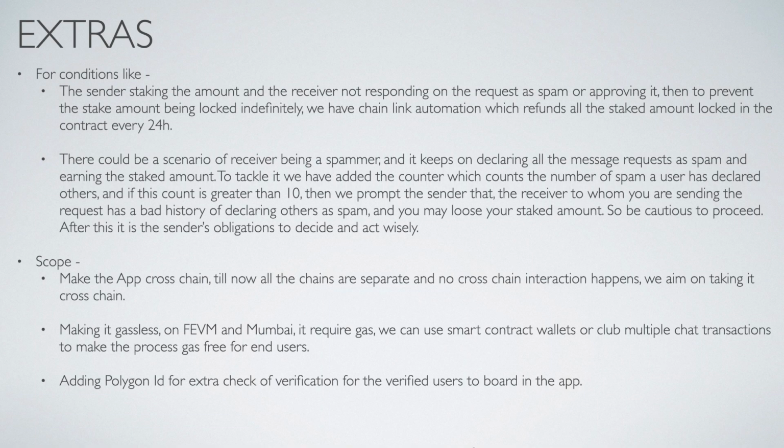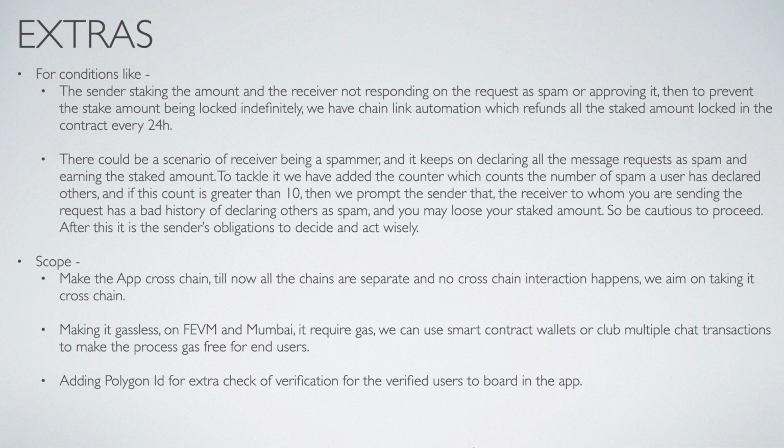Extras. There are two conditions, or corner cases, which we can mention. The first one is for conditions like the sender staking the amount and the receiver not responding to the request, either marking it as spam, approving it, or not taking any action. Then to prevent the stake amount being locked indefinitely, we have implemented Chainlink automation which refunds all the staked amounts locked in the contract every 24 hours.